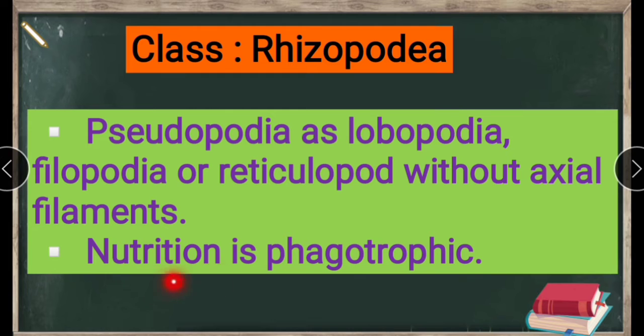Okay. Next, nutrition is phagotrophic. What is meant by phagotrophic? It means feeding by engulfing a food cell or particle and ingesting it in a phagocytic vacuole, in the manner of some flagellates. When we engulf the food, ingestion takes place in the phagocytic vacuole.